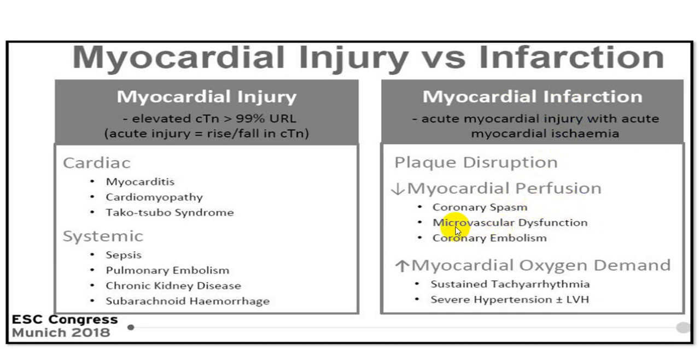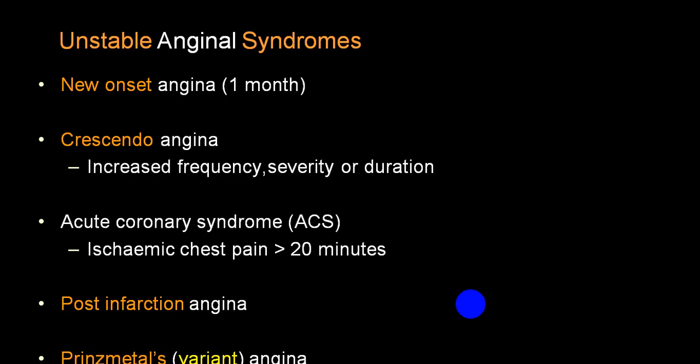There is another condition we call a microvascular dysfunction, or we also label as non-obstructive coronary artery disease, coronary embolism, increased demand in case of tachyarrhythmia, severe hypertension, increased myocardial tissue like left ventricular hypertrophy, etc.